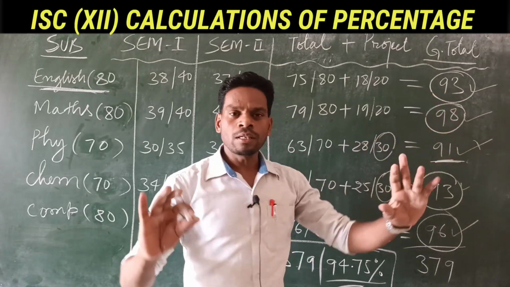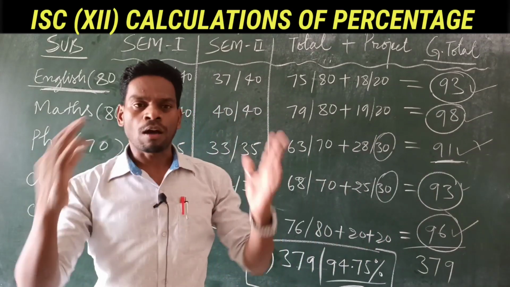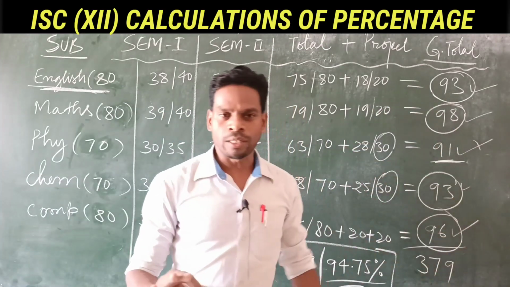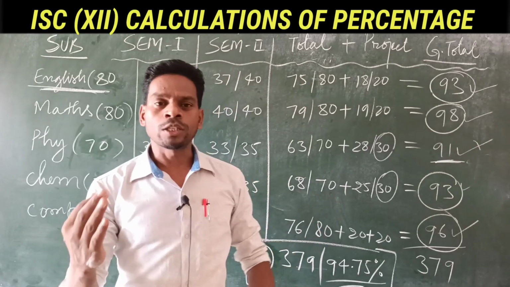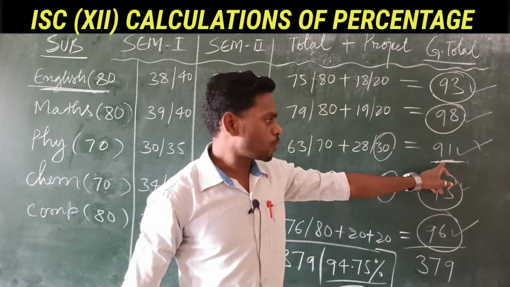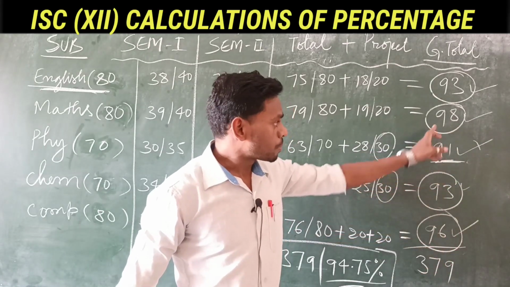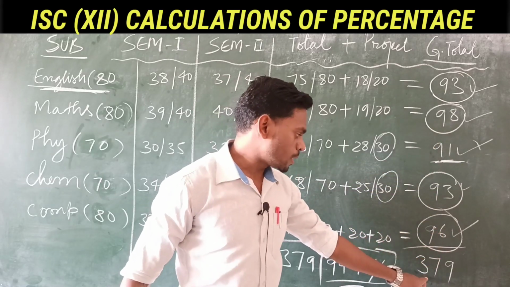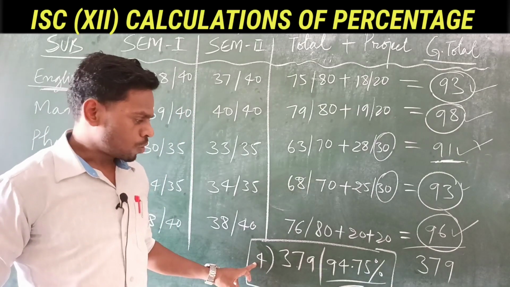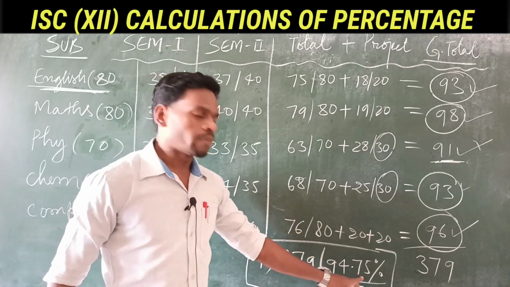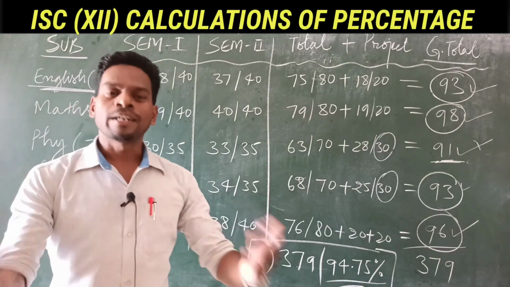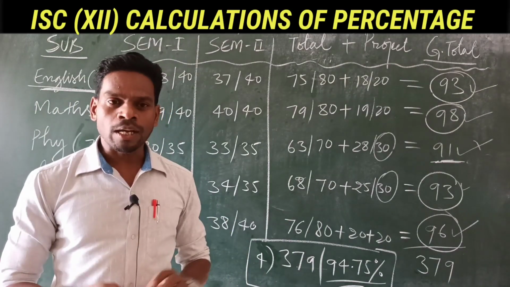Remember, English is compulsory. Whatever stream you are, whether commerce, arts or science, English is compulsory. Then take any 3 subjects in which you have scored more. Here 91 is the least, so we are not taking it, and we have taken the other 3 subjects. So total is 379, and we divide by 4. So you get 94.75%. This is how ISC class 12 calculates the percentage.